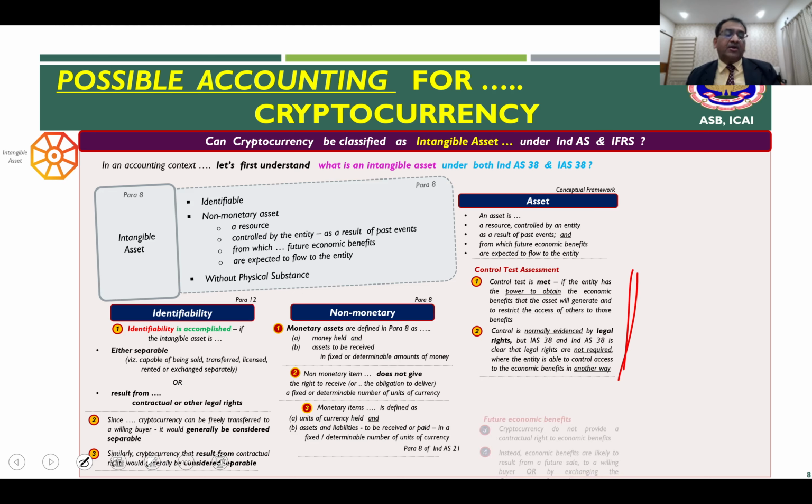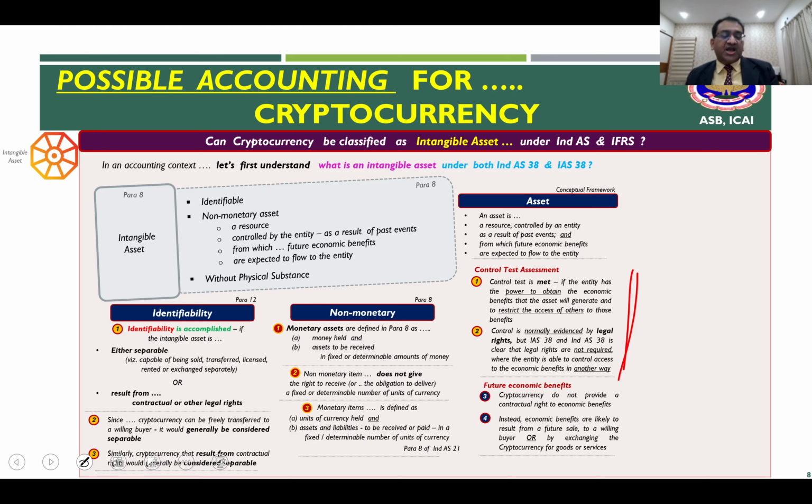Right? Now what about the future economic benefits? Cryptocurrencies, as we have seen, do not provide contractual rights. We have already seen that. However, economic benefits are likely to result from the cryptocurrencies when you are, let us say, potentially selling them to a willing buyer.